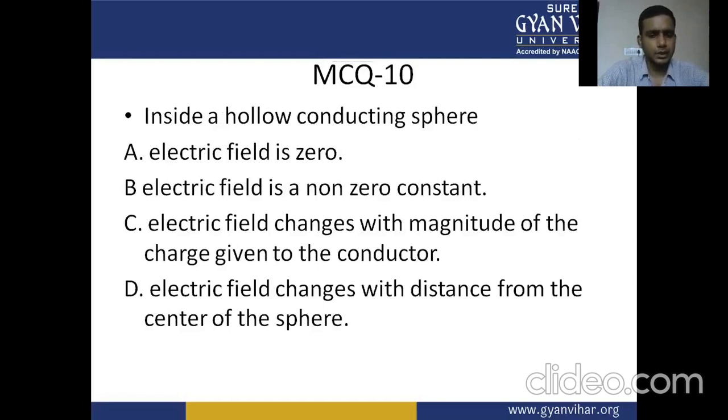Last and 10th question. Inside a hollow conducting sphere: A, electric field is 0; B, electric field is a non-zero constant; C, electric field changes with magnitude of the charge given to the conductor; D, electric field changes with distance from the center of the sphere.